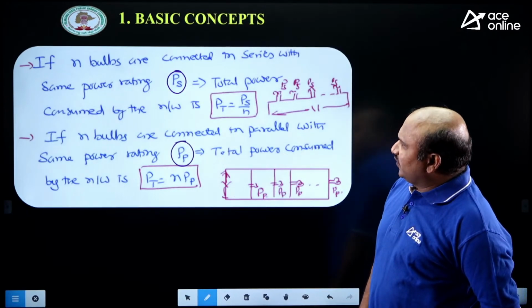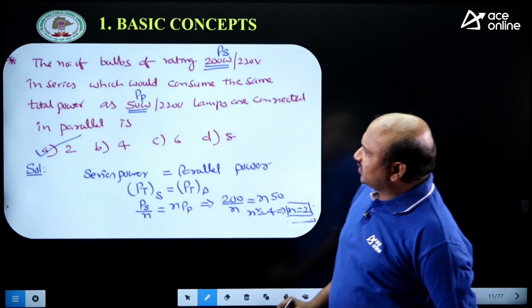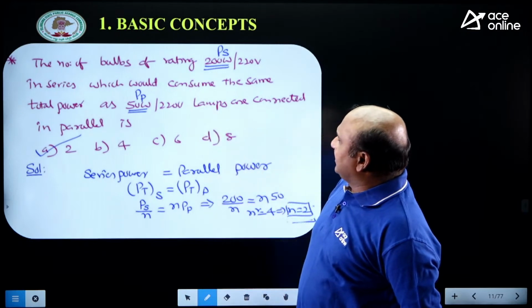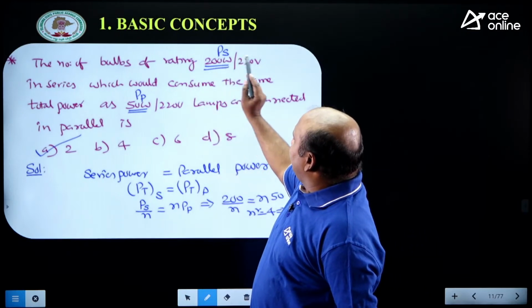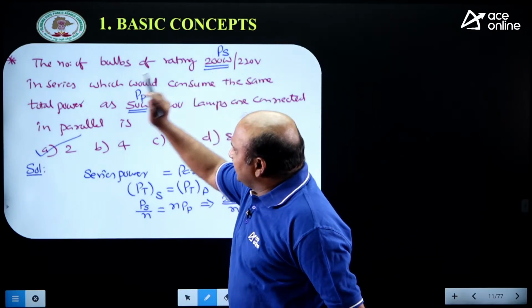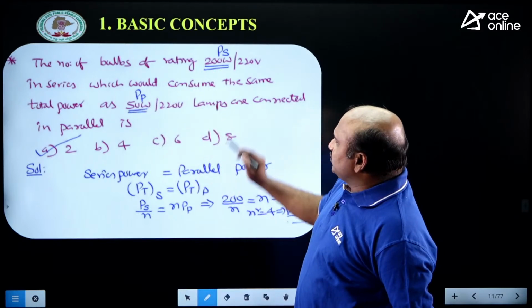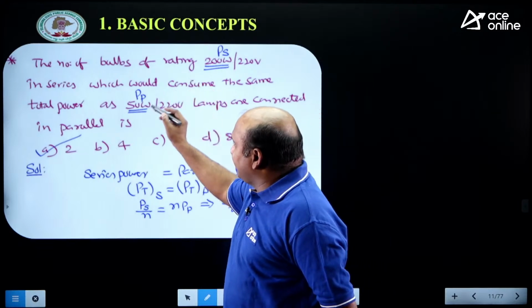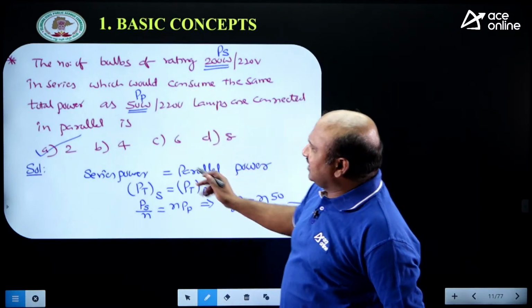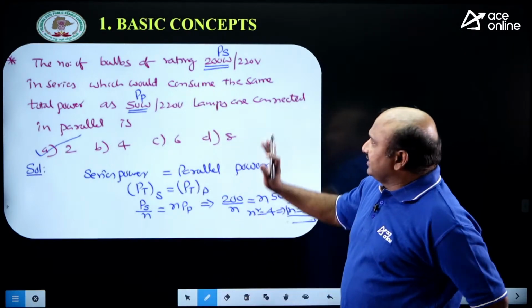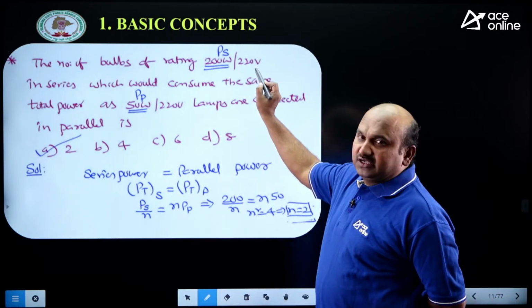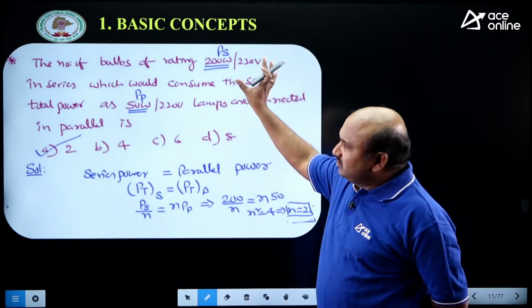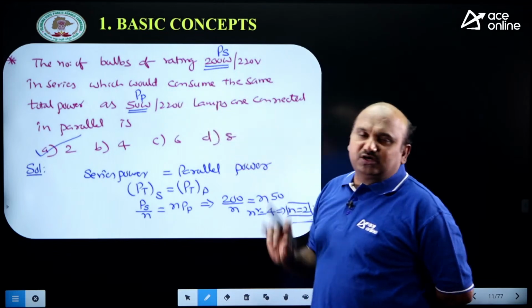Suppose you take a simple question, see this one. The number of bulbs with rating 200 watts, 220 volts in series, which would consume the same power as 50 watts in parallel connection. Lamps are connected in parallel. Here they took one lamp of 200 watts 220 volts and another lamp of 50 watts 220 volts.